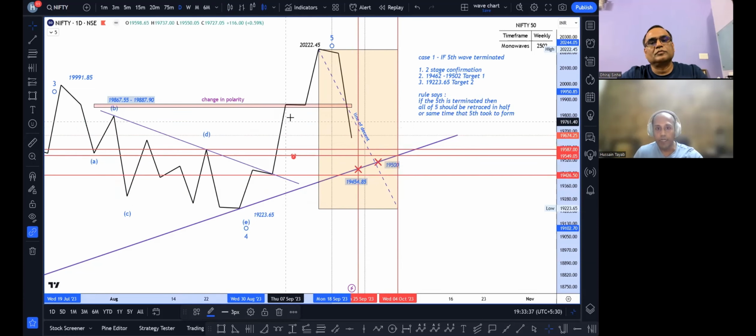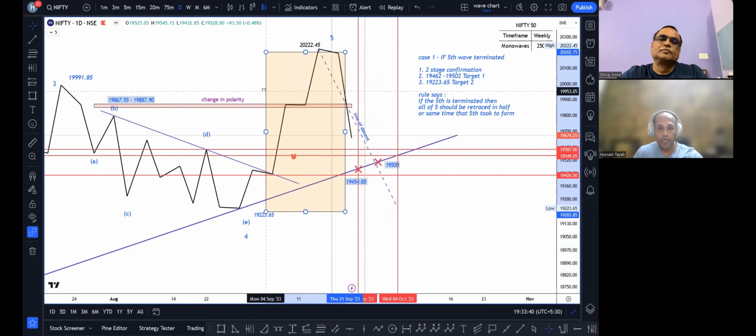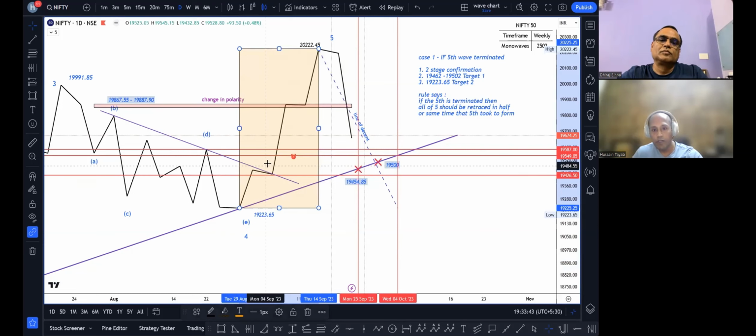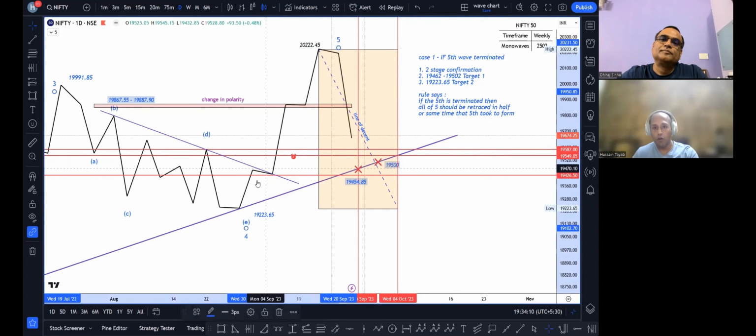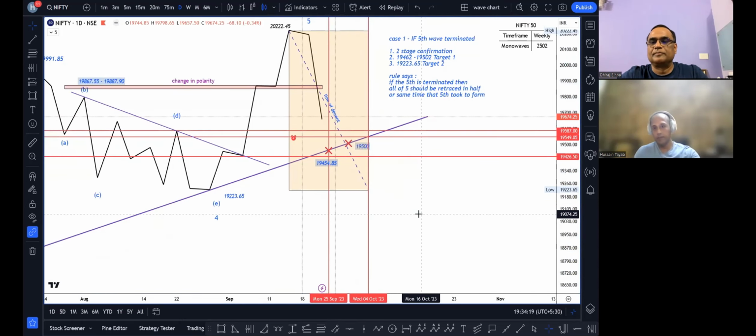The fifth started from here, right? This rectangular box is just a representative of this time and price. This purple line that I have taken is just diagonally connecting this rectangular box. It is known as a line of descent. As long as prices are below this line of descent, what we are analyzing over here stands to be correct. So just coming back to this rule, that if we terminate the fifth over here, all of 5 should be retraced in half or the same time that the fifth took to perform.